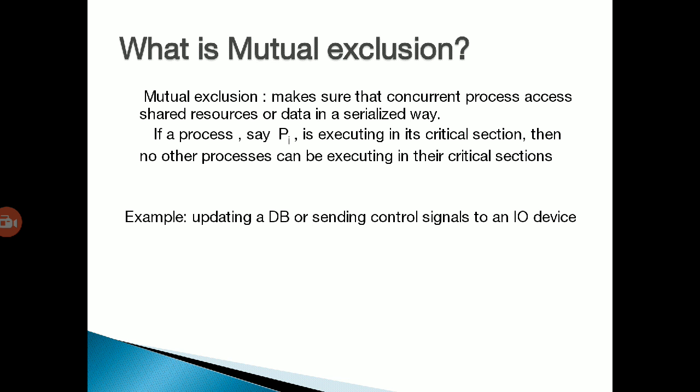So, what is mutual exclusion? Mutual exclusion makes sure that concurrent processes access shared resources or data in a serialized way. If a process, say Pi, is executing in its critical section, then no other process can execute in its critical section. So, no other processes can interact with each other. For example, updating a DB or sending a control signal to an IO device.